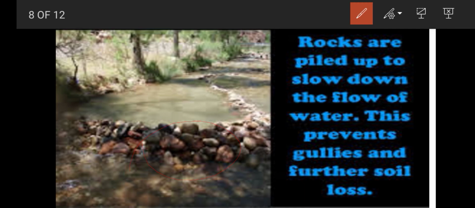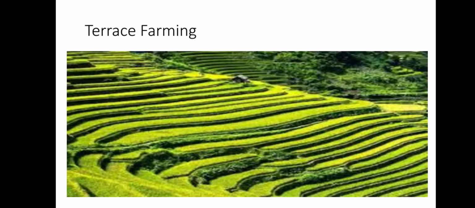The soil won't be lost if you pile up many rocks and build them up, because the water flow will be low, so the soil loss will also be low, and the soil can be conserved. This is the third method. The first method is mulching, the second method is contour barriers, the third method is rock dam. And the fourth method is terrace farming.